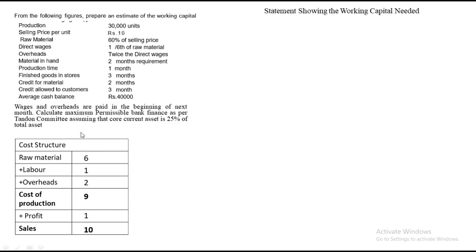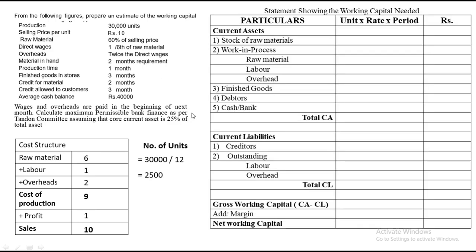Second, we need to get the number of units. The formula for number of units is annual production, which is 30,000 units, and in this sum they are talking entirely about months. So it will be 30,000 divided by 12, because in a year there are 12 months. Once you divide, we get the number of units as 2,500. Remember, in your entire sum the number of units will remain 2,500. The rate will be taken from the cost structure, and for the period, we'll have to check the question.